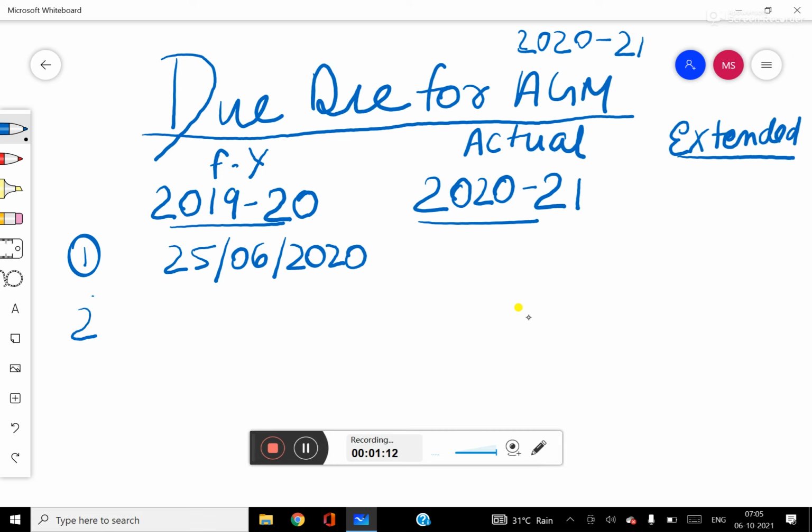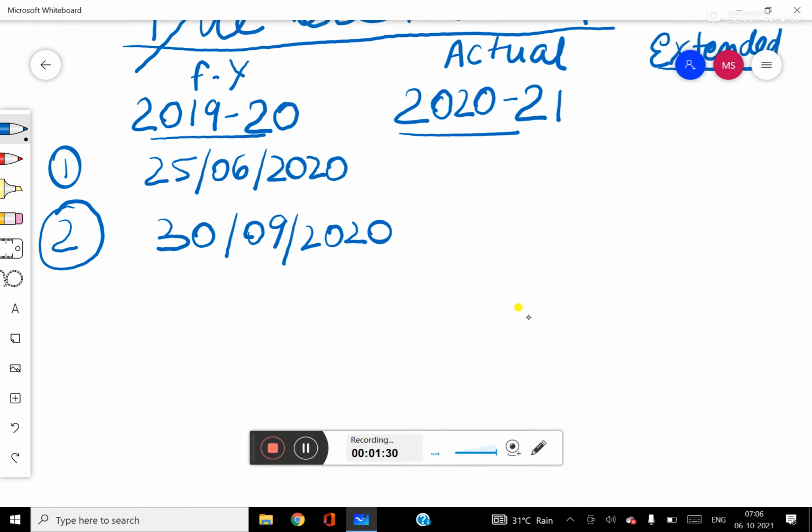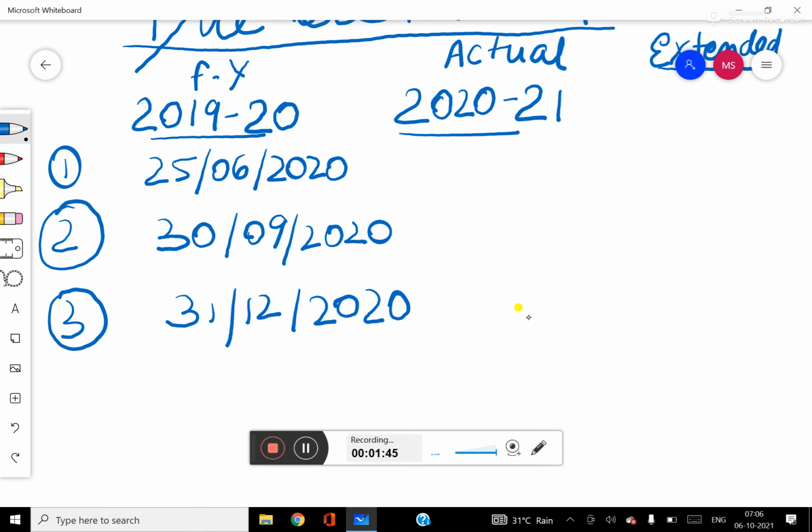Second case, the date of your last AGM that was held in 1920 was 30th September 2020. Third one, the date of your last AGM was 31st 12 2020. These are the dates on which your last AGM was held, that is in financial year 1920.